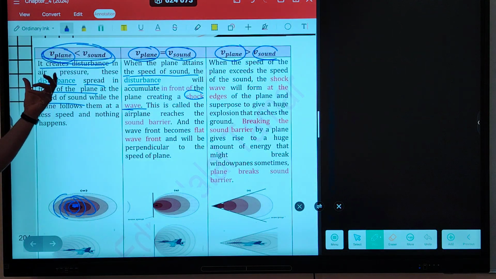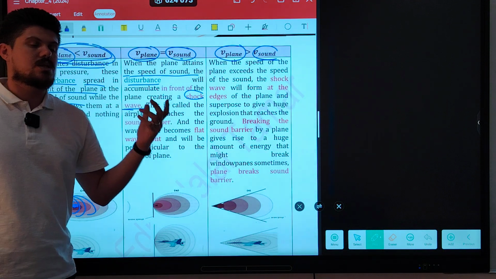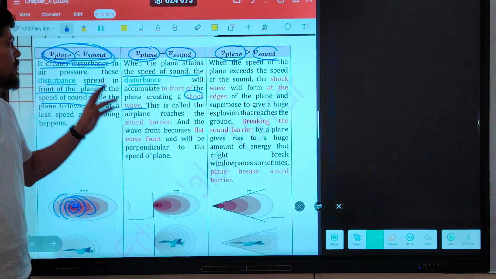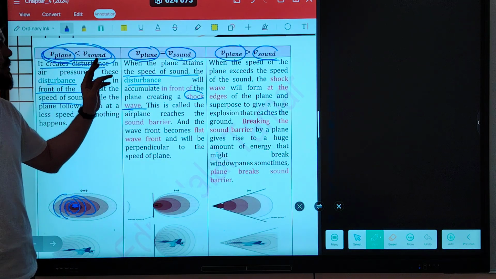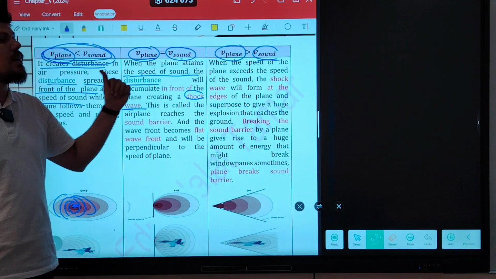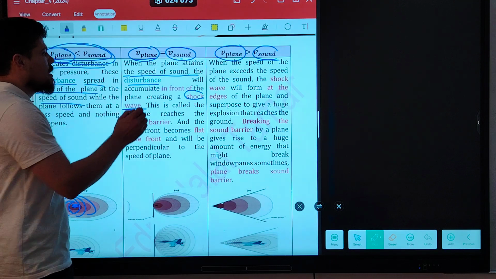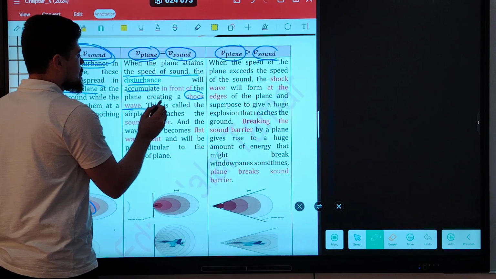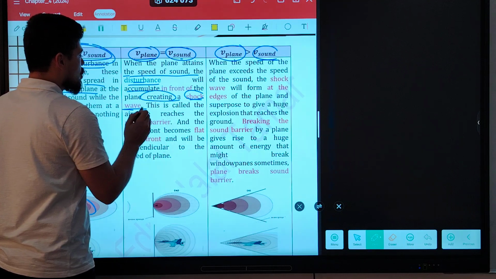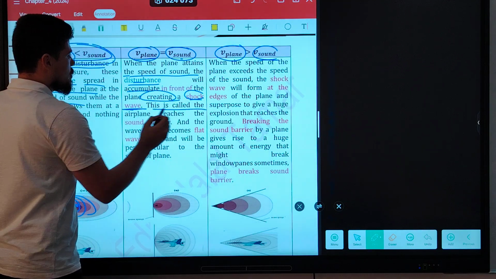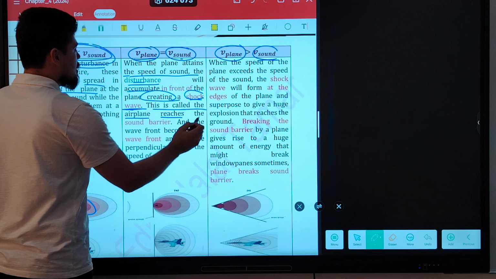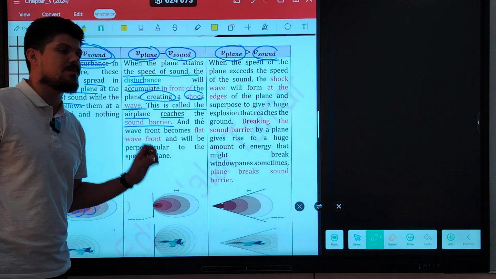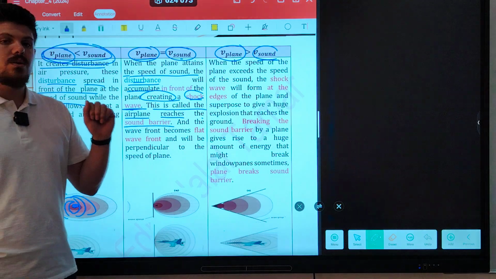But when the speed of the plane is less than the speed of sound, is the shock wave created? No, the shock wave is not created. Nothing happens when the speed of the plane is less than the speed of sound. But when the speed of the plane is equal to the speed of sound, the disturbance will accumulate in front of the plane, creating what? A shock wave. This is called what? The airplane reaches the sound barrier.